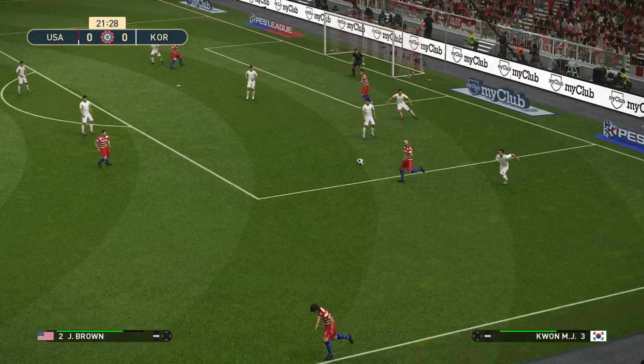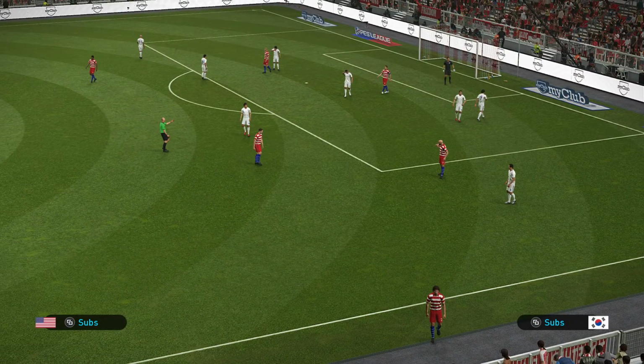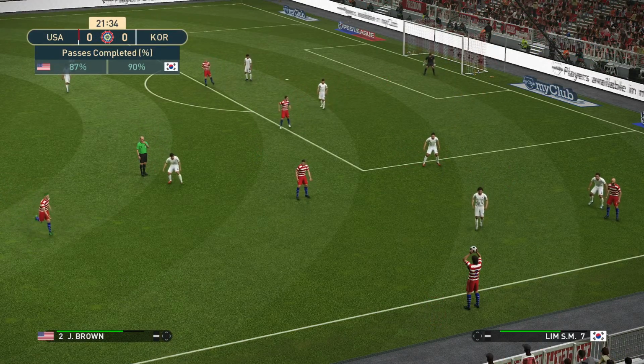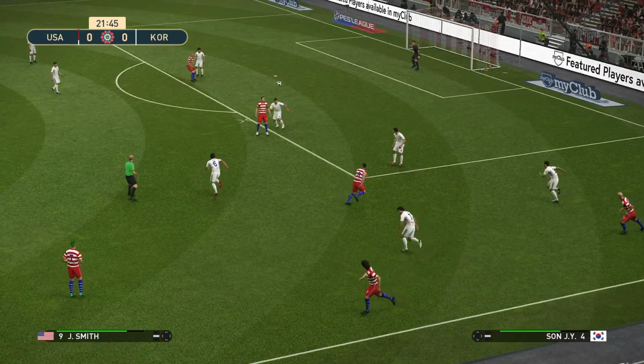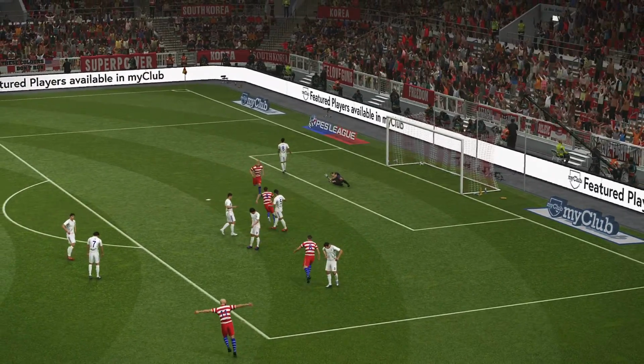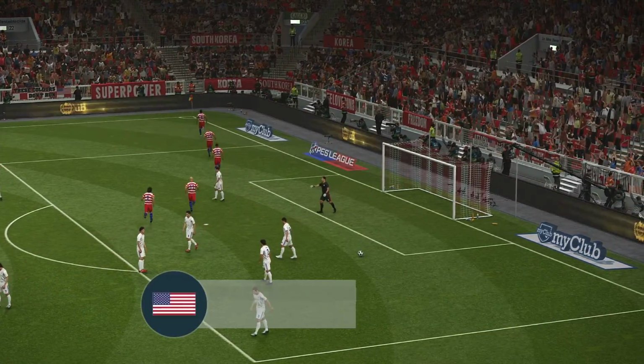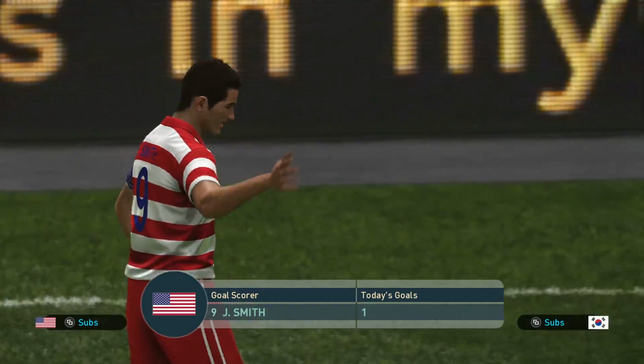Bailey gets a cross in. Last week the US drew 1-1 away to India, the league leaders. Now here's Smith. Oh, and Smith scores! Drilled it into the top corner. And the US are in front.